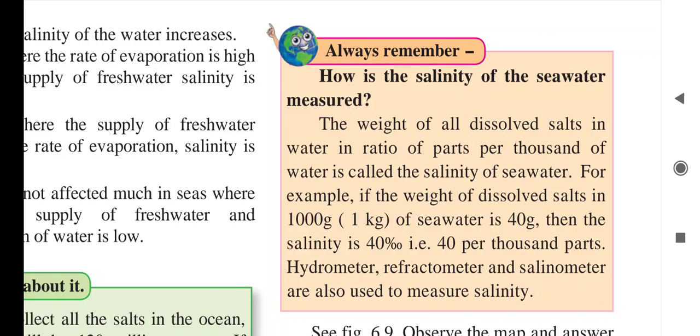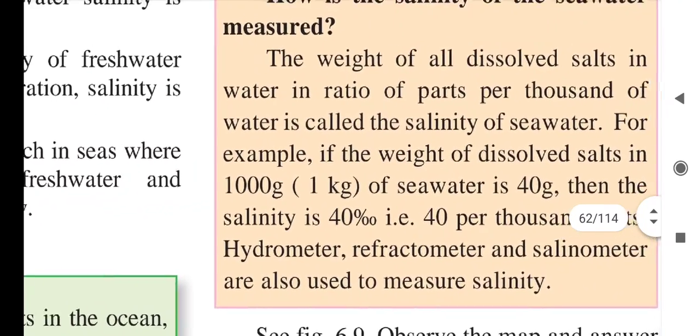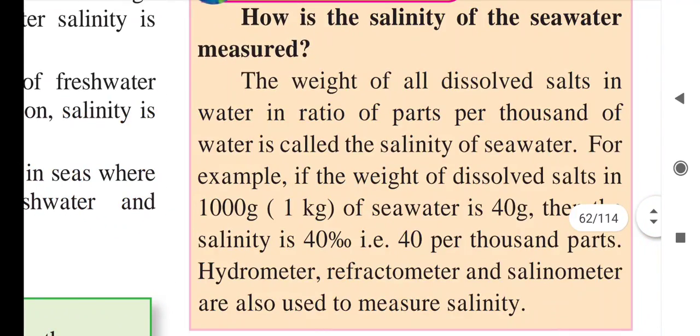For example, if we take 1 kilo, that is 1000 grams, of seawater and see how much salt is dissolved, and we find 40 grams, then the salinity is 40 parts per thousand. Here we have to pronounce it as parts per thousand, that is 40 per thousand parts.